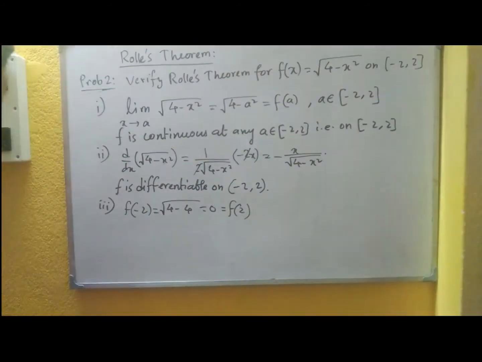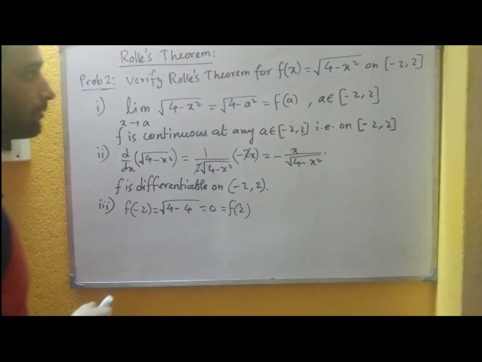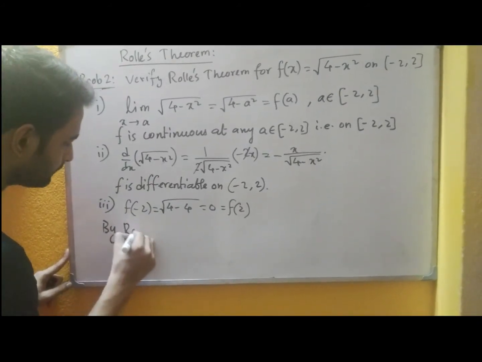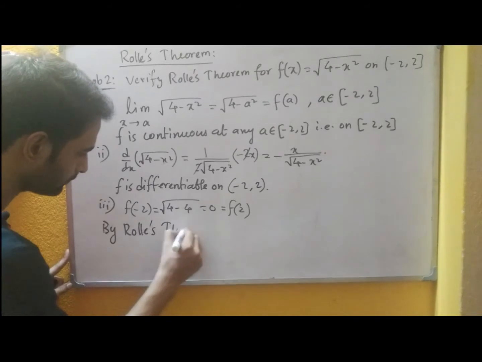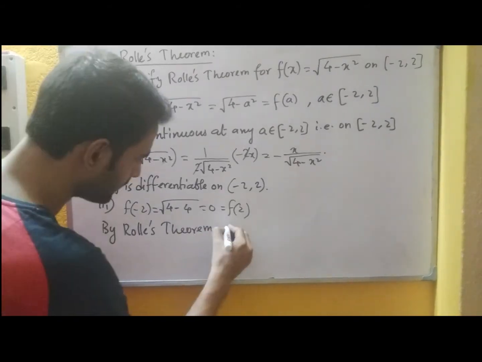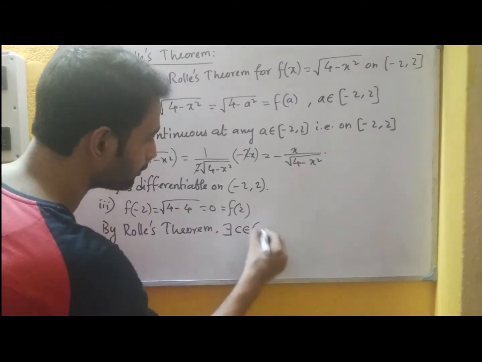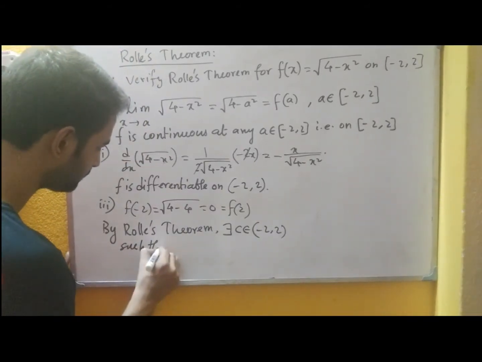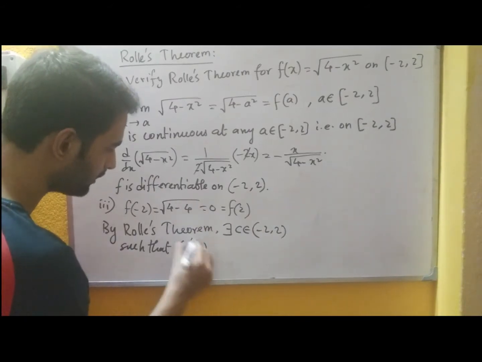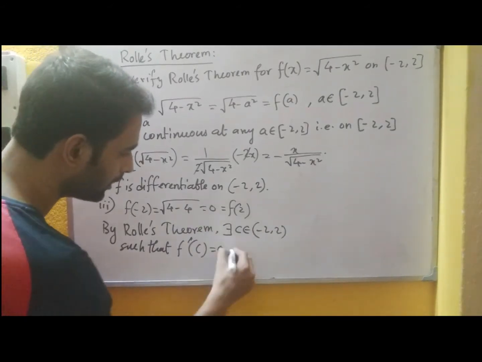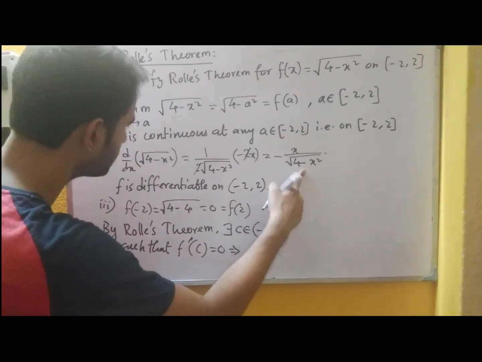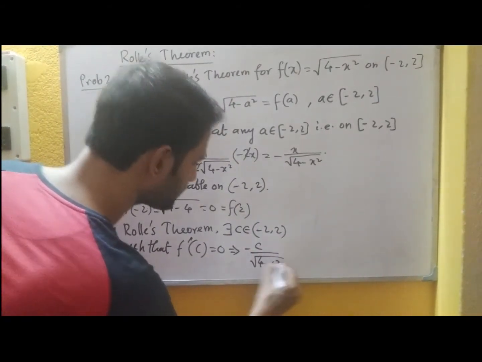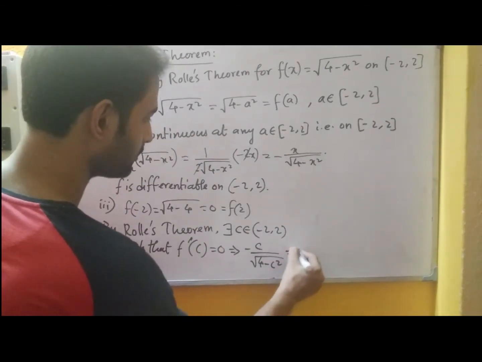So let us find the value c where the derivative becomes 0. By Rolle's theorem, now we can say there exists a point c within the open interval minus 2 to 2 such that f dash c becomes 0, and we have calculated f dash x, so it is nothing but minus c by root of 4 minus c square equals 0.